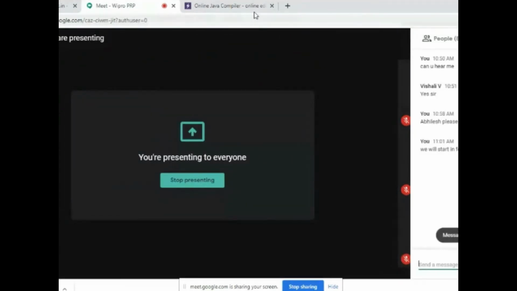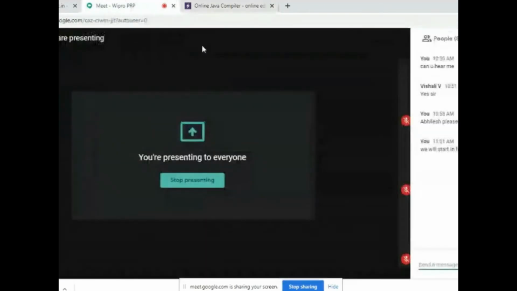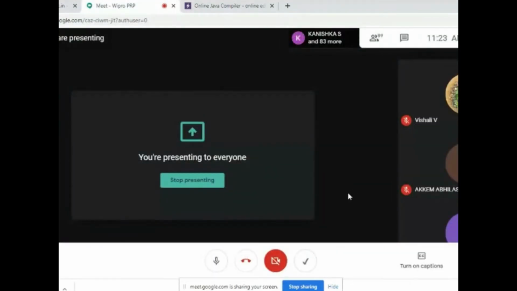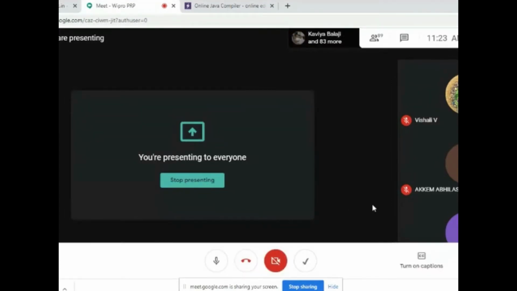See, what is that I am doing? Yes, I am printing the object. So how is it that I am getting this output, java.lang.ArithmeticException? What is happening there? Any answers? Or shall I move on?